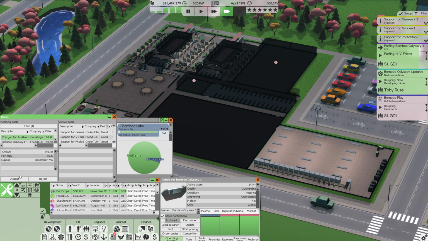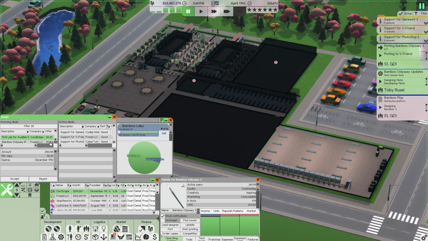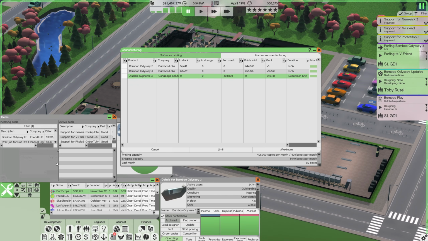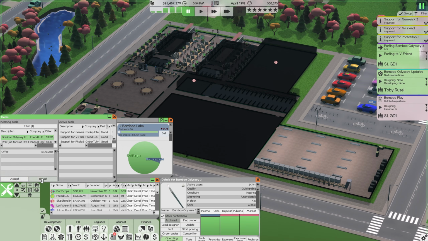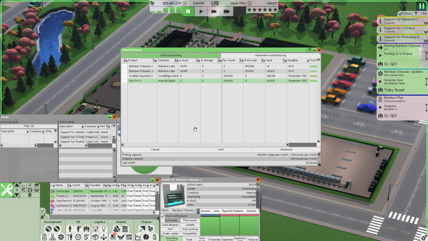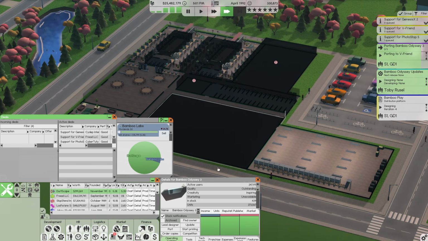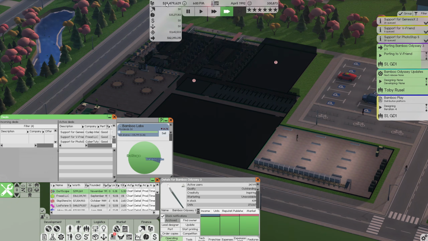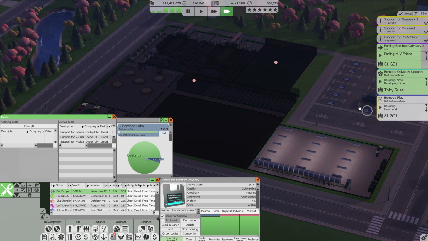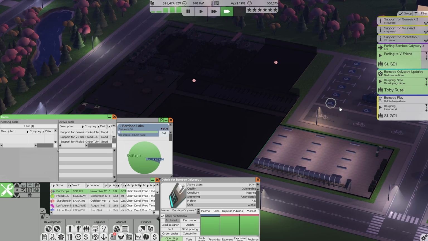And another one here. The first one was 3 million, the second one was 6 million, and this one is 9 million. We're still not going to sell, just because that seems like a bad idea. We will accept that print job though. Reject that and accept that print job. Still keeping up with printing just fine. We could expand if we wanted to. We've got 25 million in the bank, but things are looking pretty good.